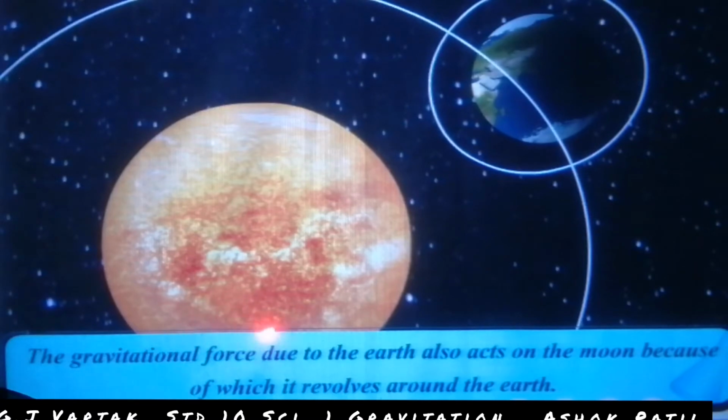This is the moon, this is the earth, and this is the sun. Earth revolves around the sun. In this way, force due to the sun also acts on the earth.